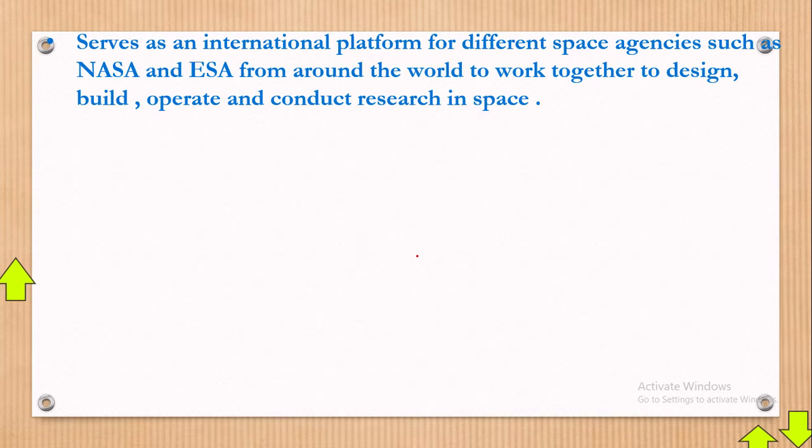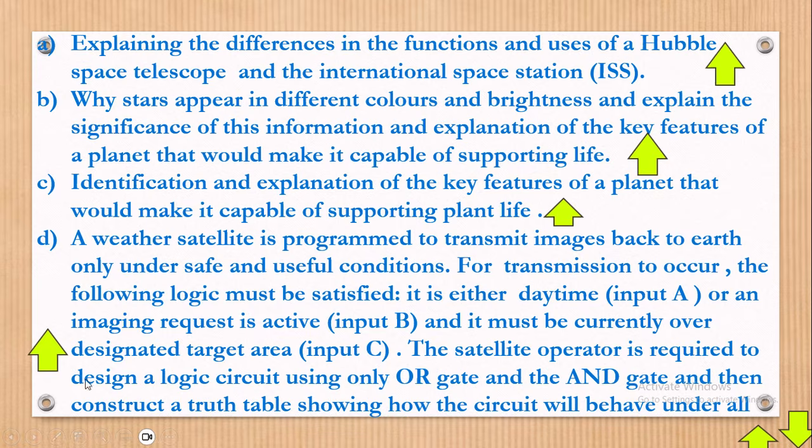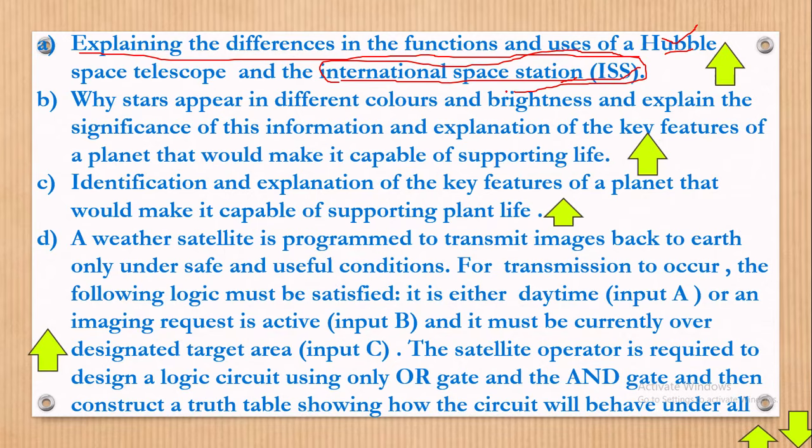And now this marks the end of part A. We have gotten part of the question answered, which wanted us to explain the differences in the functions and uses of the Hubble Space Telescope and the International Space Station. I've clarified one difference you can know is that Hubble Space Telescope runs on its own, no human beings there. With ISS, it's a laboratory which supports human life, and human beings are always there on a monthly basis, and they do this interchangeably. So part A has been answered. Let's go to part B.